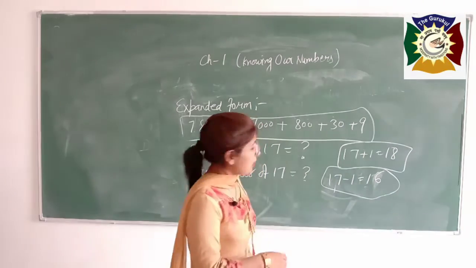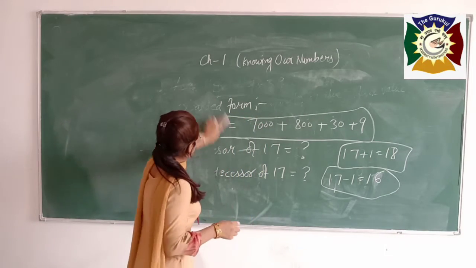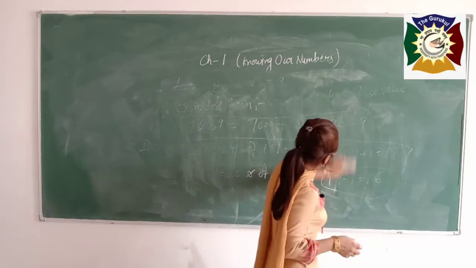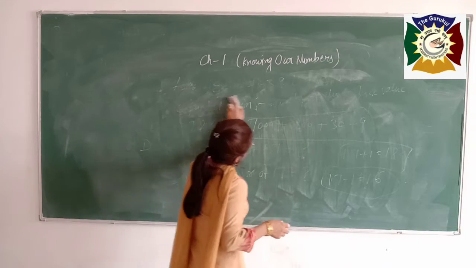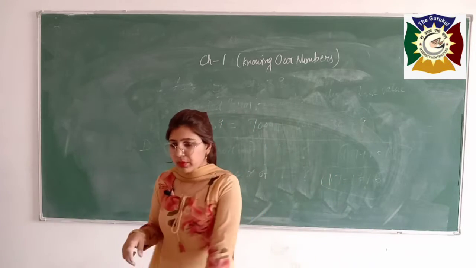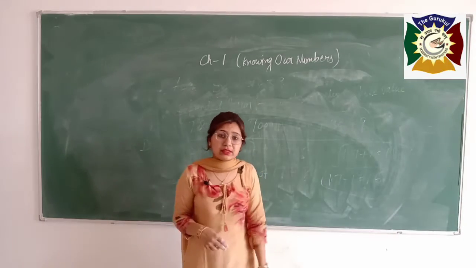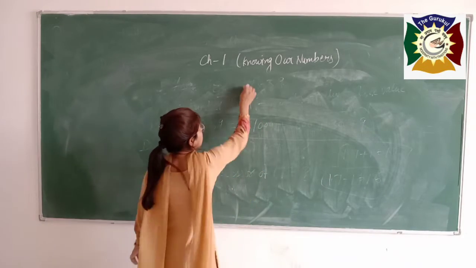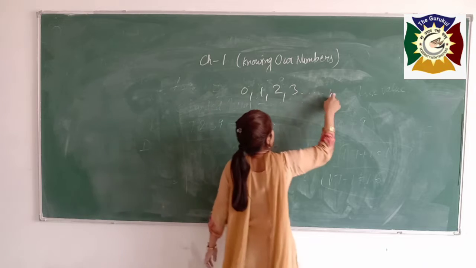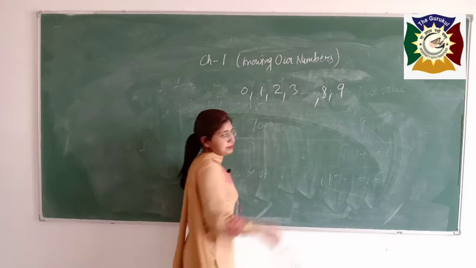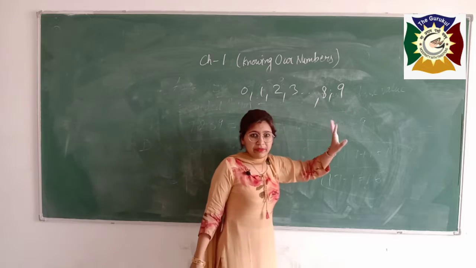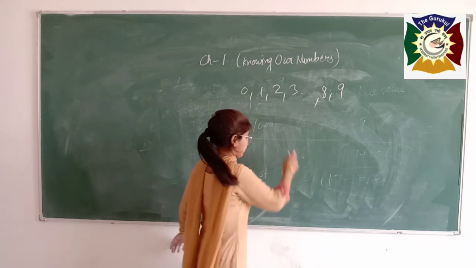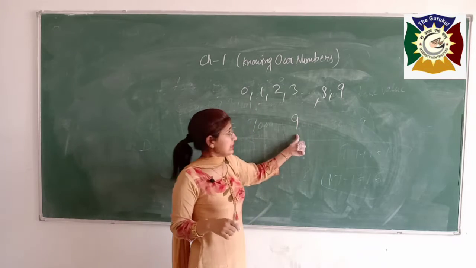Now after doing this, you have to learn about the larger number and the smaller number. Boys, if someone will give you, tell the largest number of 7 digit, tell the largest number of 6 digit, then what you have to do? Boys, when you want to make the largest number, see 0, 1, 2, 3 and so on, 8, 9, like this. Here which one is largest? That is 9. If I ask you, which one is the largest number? You will say, ma'am, it is 9. So larger number of 1 digit is 9.